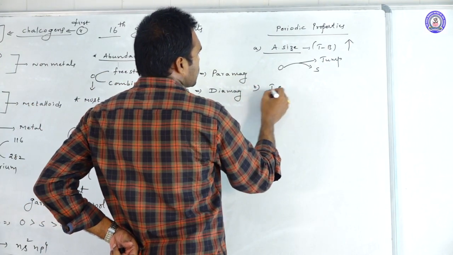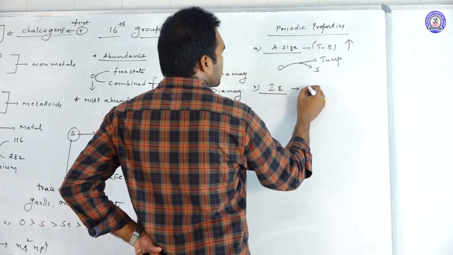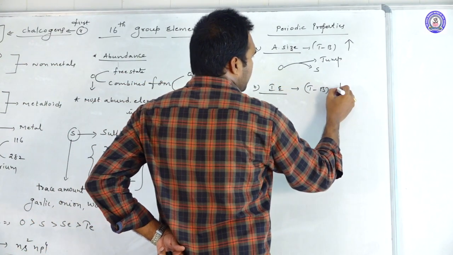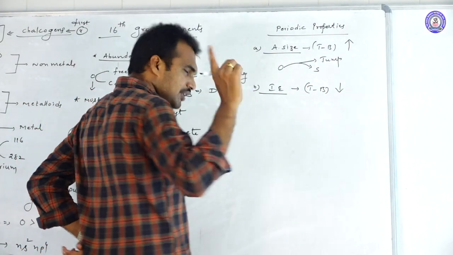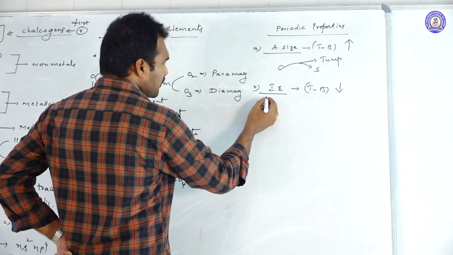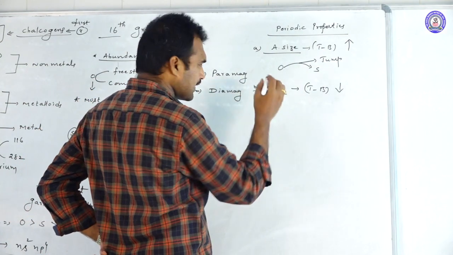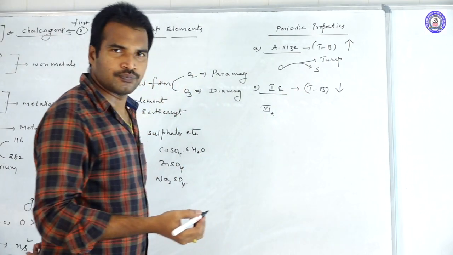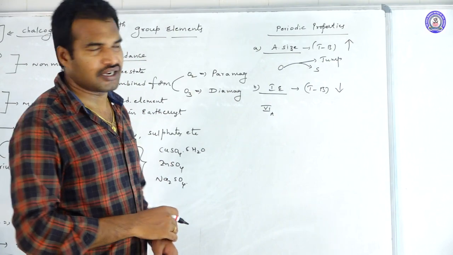Next one, ionization enthalpy. It also follows the same regular order: from top to bottom, ionization energy decreases. But the general electronic configuration of group 16 elements is ns2np4, so by losing the first electron, it gets the stable half-filled configuration.